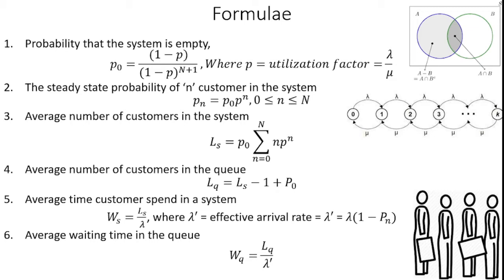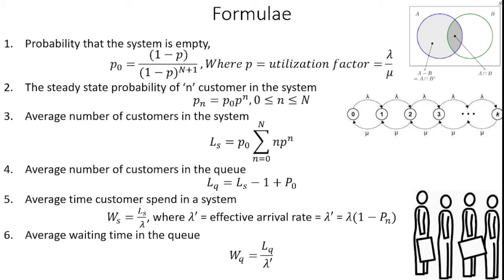Then the average number of customers in the queue. What is the difference between system and queue? The customers receiving service from the system are the customers in the system, and those waiting for service are the customers in the queue.